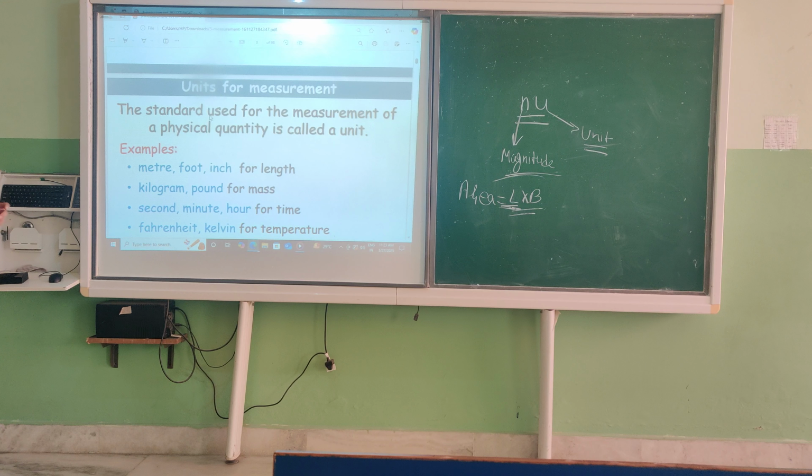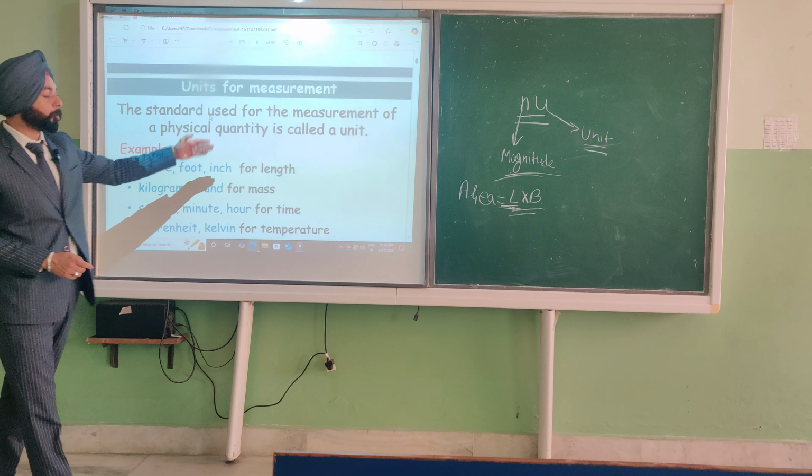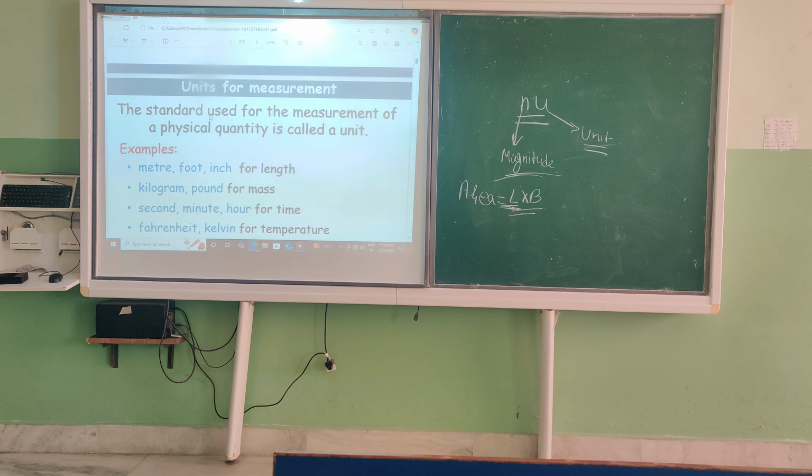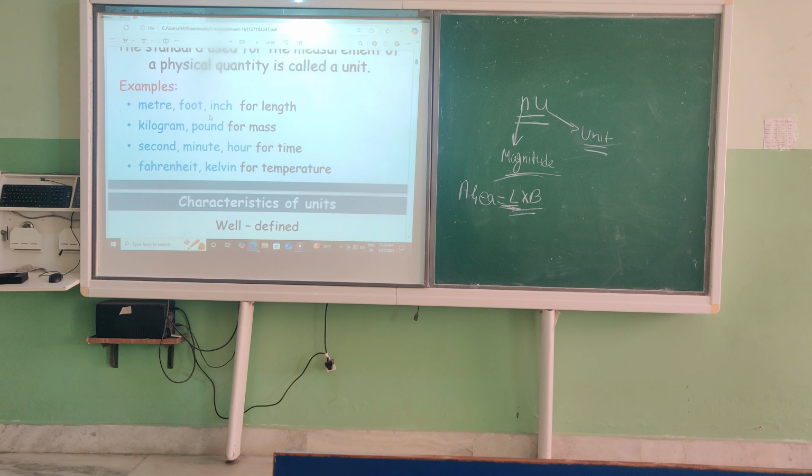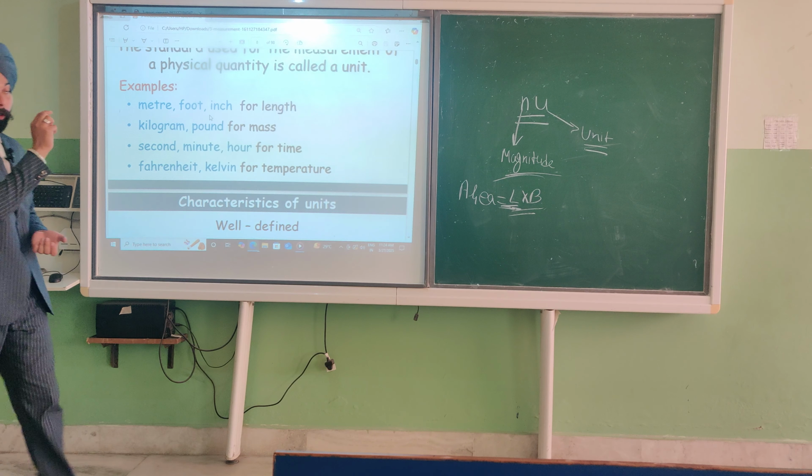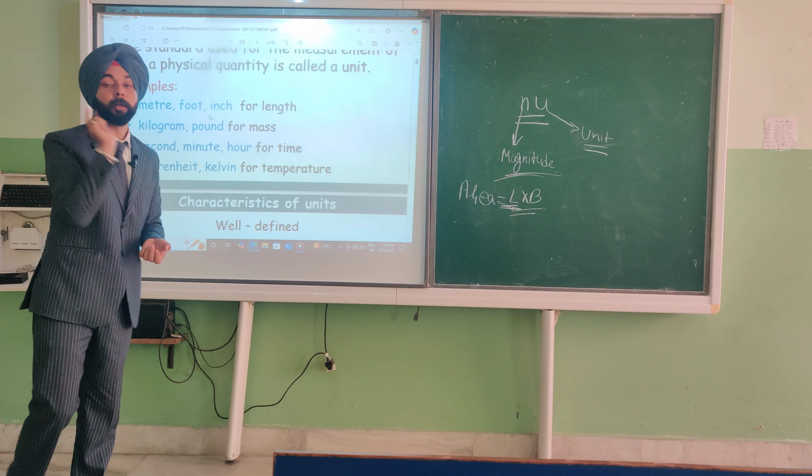Examples are here: for length, meter, foot, inch; for mass, kilogram, pound; for time, second, minute, hour; for temperature, Fahrenheit scale, Kelvin scale, degree Celsius. These are examples of a unit. It's the most important thing. Without a unit you can't measure anything.